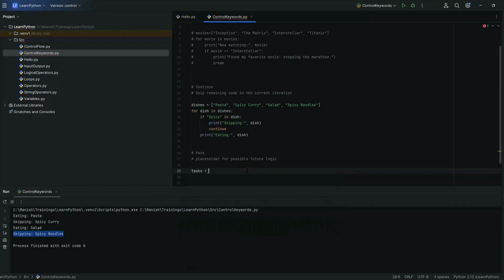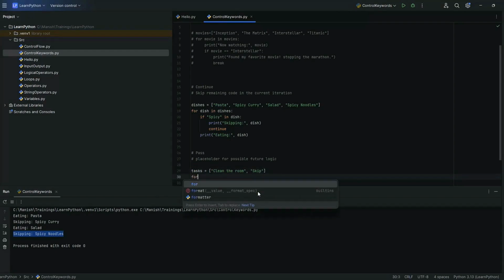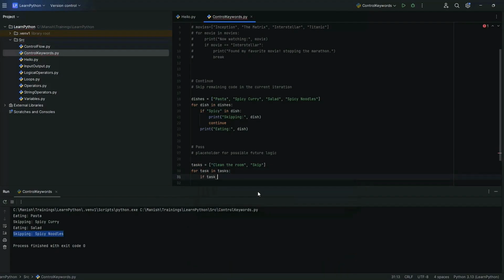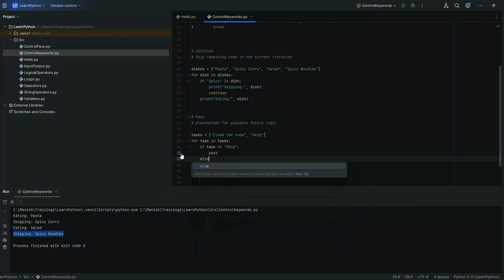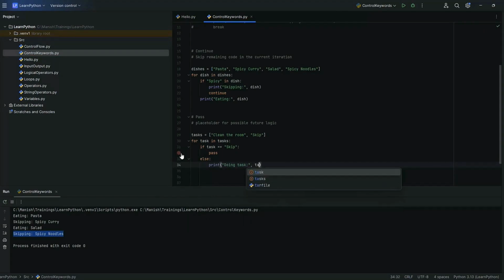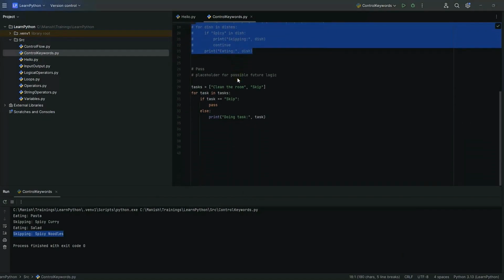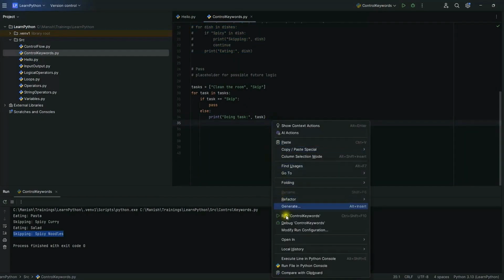The task list is tasks equal within square brackets, clean the room, and skip. For task in tasks, if task equal skip, then pass, else print doing task, then the task name. Let's run this and see the results.